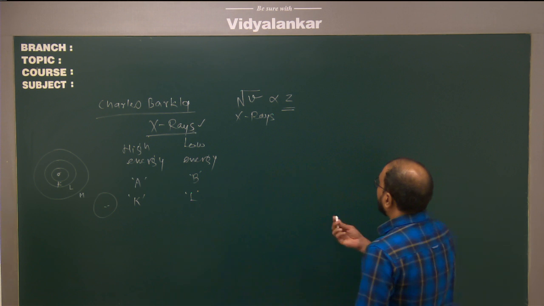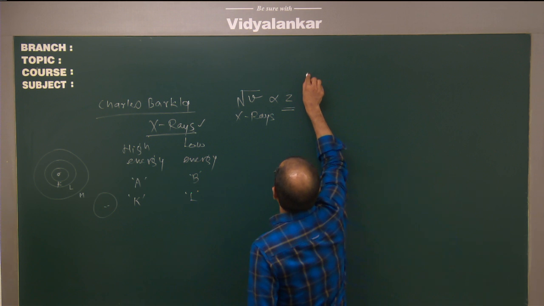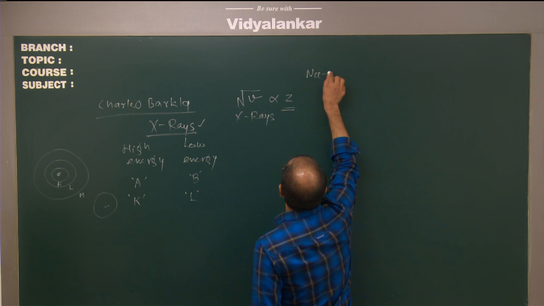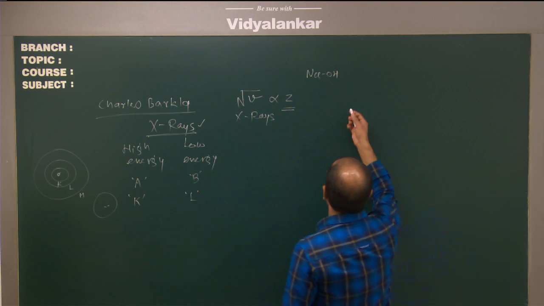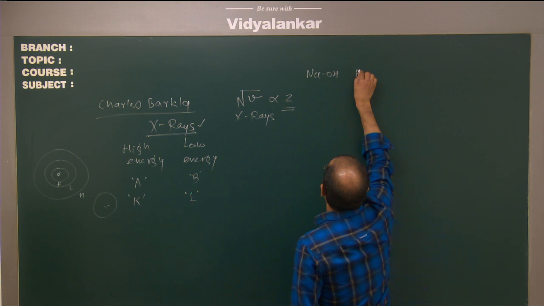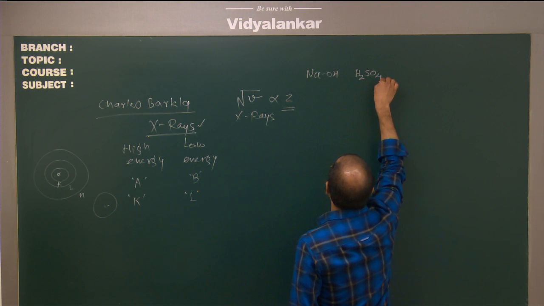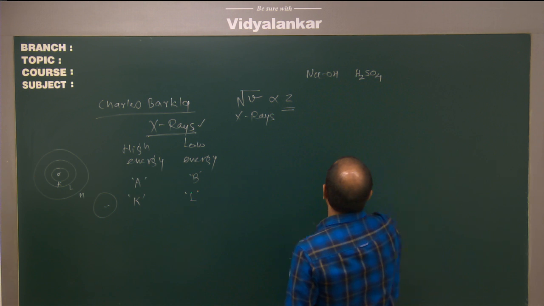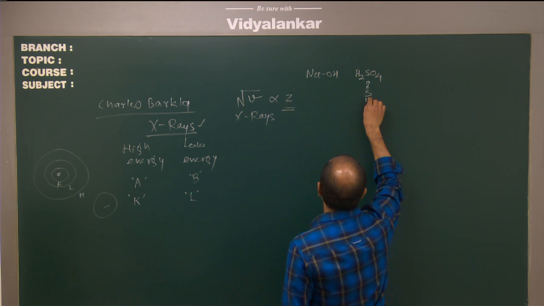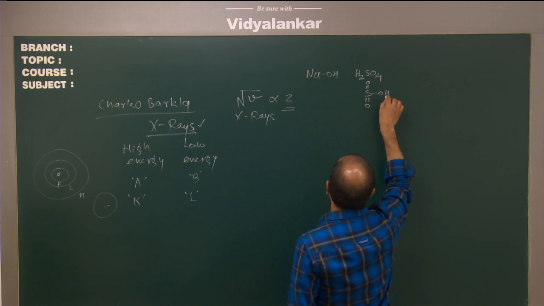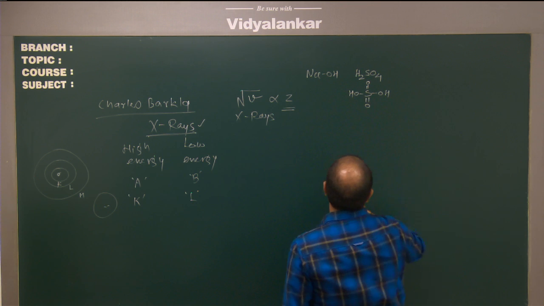For example, if we consider a few compounds like NaOH, this is a simple question for you all. NaOH, then I can take H2SO4, correct? That is sulfuric acid, sodium hydroxide, correct? So if I consider the structure of sulfuric acid, this is the structure of sulfuric acid, correct?